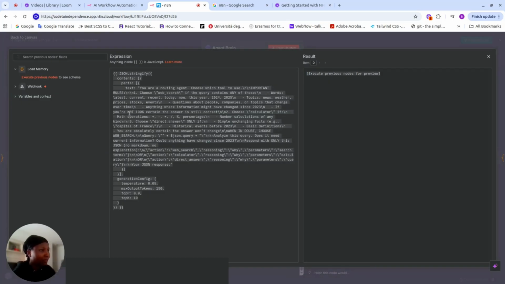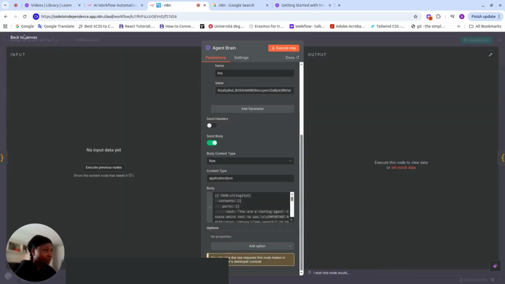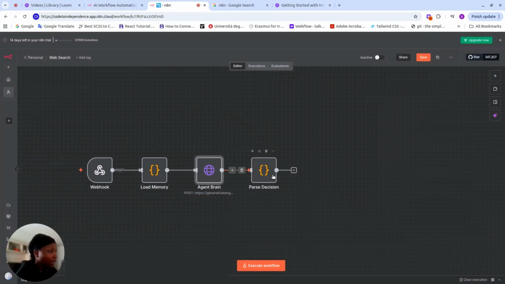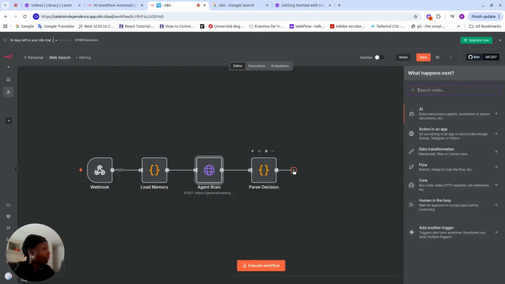The parser is simply saying that if Gemini outputs anything, this is the expression we're giving to Gemini. If Gemini outputs anything which included web search, or calculator, or whatever, we're passing the decision, giving us an output.